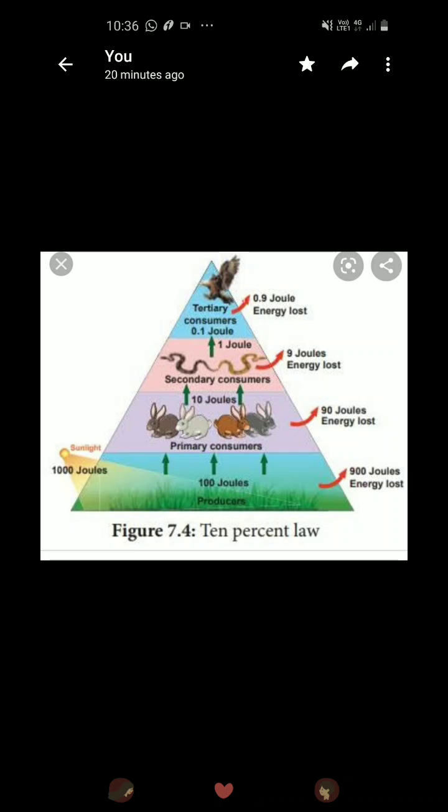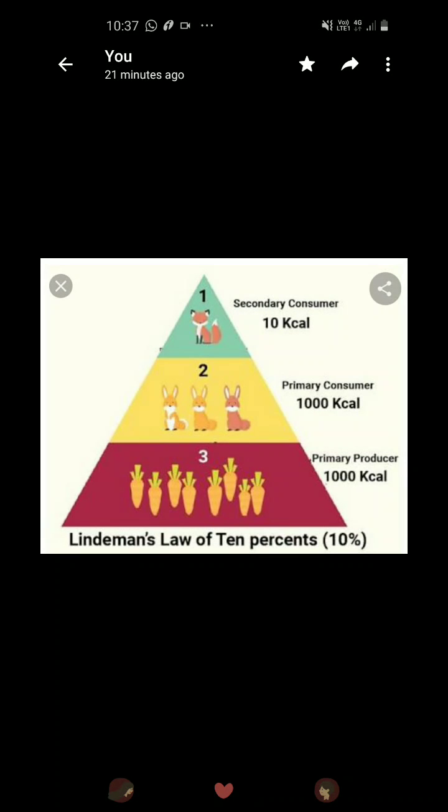When we go to the next trophic level, that is primary consumers, 10% of 100 joules, that is 10 joules. Then to the secondary consumer level, 10% of 10 joules, that is 1 joule. And then 10% of 1 joule is available to the tertiary consumers, that is 0.1 joule will be available at the tertiary consumers, the last trophic level of a food chain. This is a very important law of nature, the 10% law, that only 10% energy is available at each trophic level. You can refer to this simple figure also.